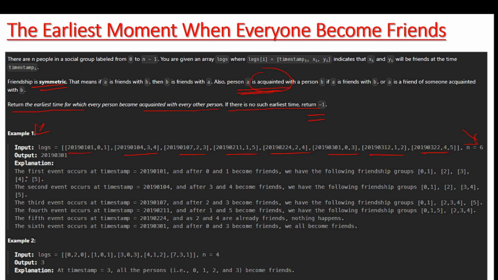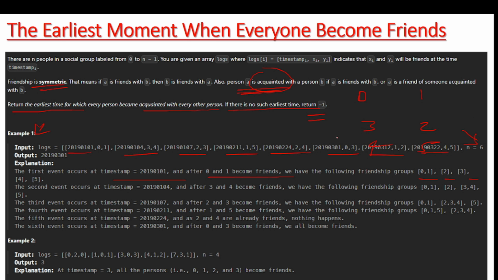So you can see that it is saying that the first event occurs at this timestamp, where 0 and 1 become friends, and we have the following groups: 0 1 2 3 4 5. So initially, let's suppose we have persons 0 to 5, right? 0 1 2 3 4 and 5.